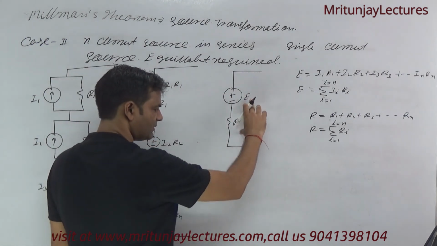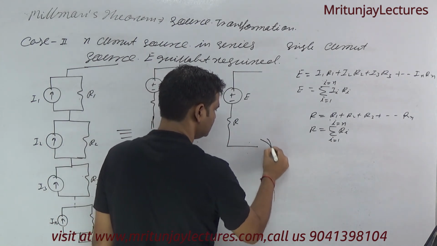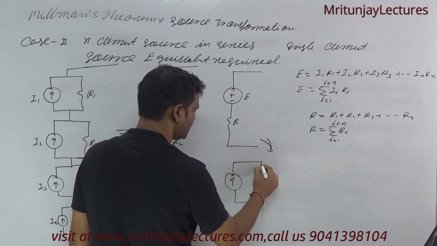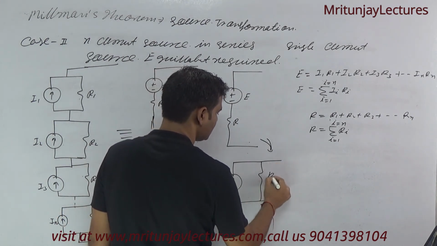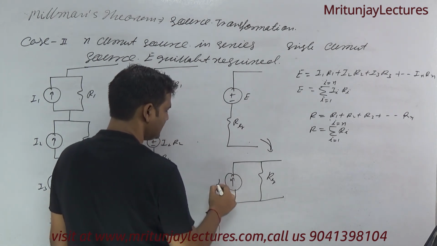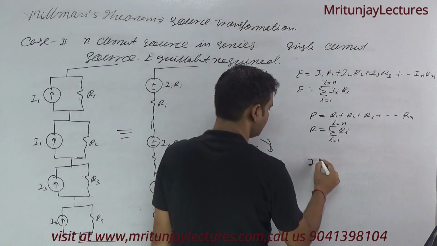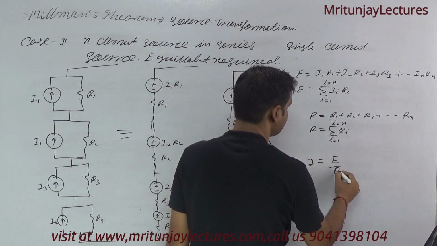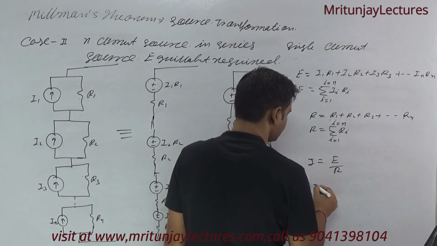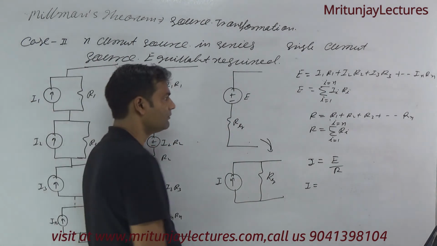Now if this one is converted again into a current source, the direction of current is like this one, and resistance is R equivalent, and that is I. So I is equal to E by R. Okay, so if you determine I, then what about E?